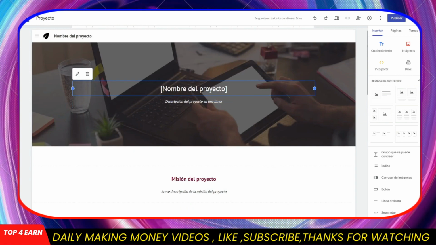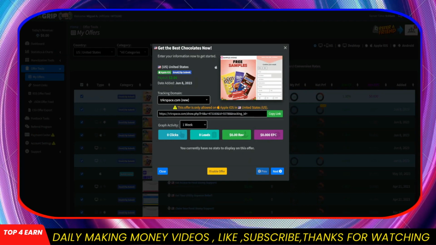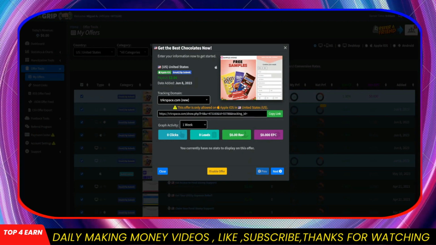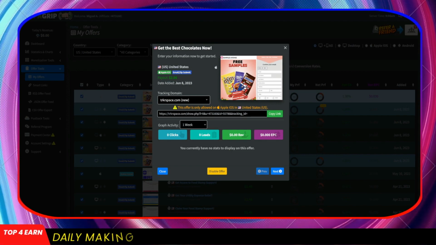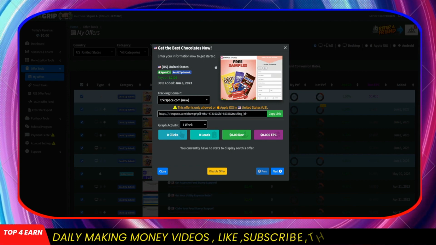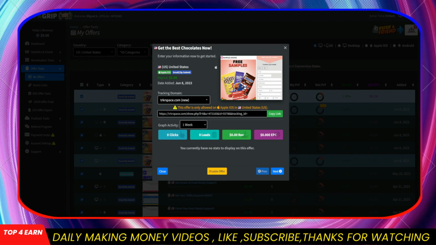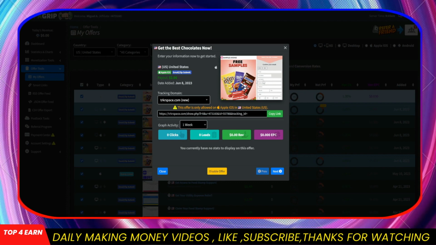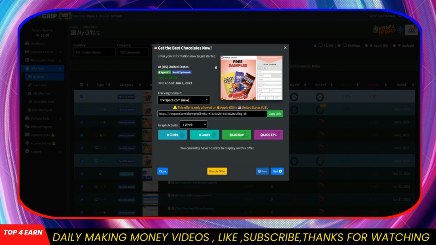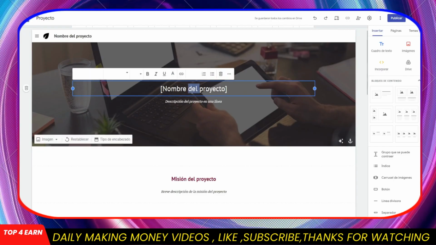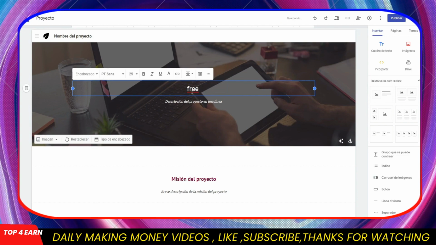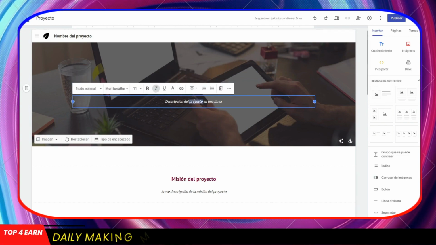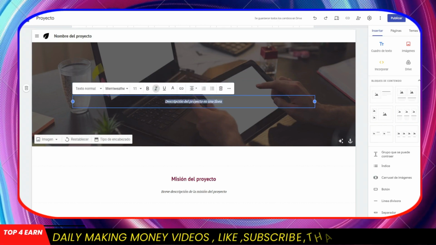Now we can base our site, for example, on information like extra, that it is free samples, and in fact you can open the page to see how it works and all the information in detail, although you can also do it with this free samples preview. Now here we are going to put the start secret. Here you are going to put free samples. Here you can change this part of the description, and we can also change this background without any problem, although you can also change, for example, how the design is and so on.